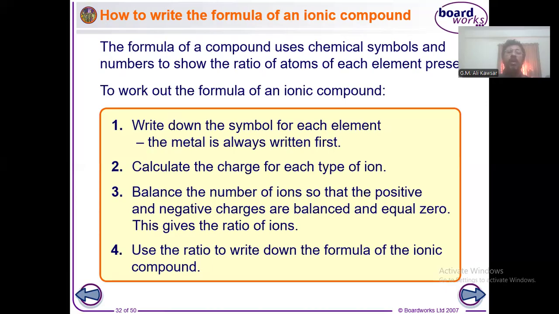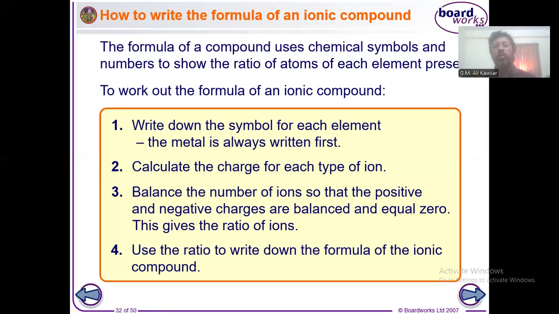Then the second step is to calculate the charge for each type of atom. Make sure you know the valencies, and the valency comes from the charges, as I have explained. And then whenever you exchange them, it will be properly balanced. That means the number of electrons should be equal to the number of protons, because a formula or a molecule itself is a neutral particle.